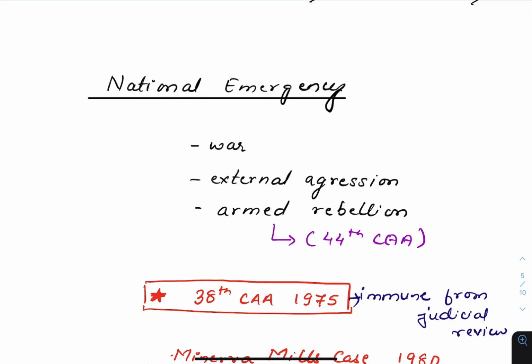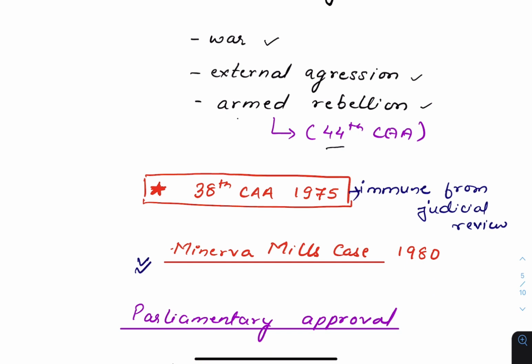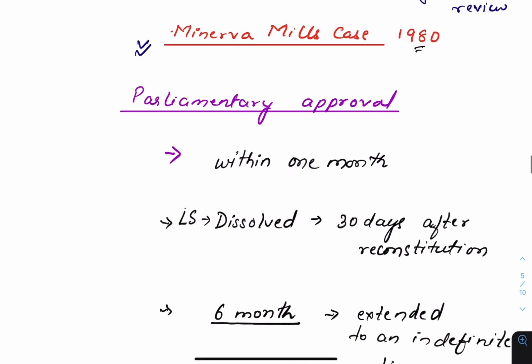There are three grounds on which national emergency can be declared: war, external aggression or armed rebellion. Earlier, the third ground was internal disturbances. The 44th Constitutional Amendment changed it to armed rebellion. The 38th Constitutional Amendment Act 1975 made the declaration of national emergency immune from judicial review, but the 44th Constitutional Amendment removed this part. Also, the Minerva Mills case in 1980 declared that proclamation of national emergency can be challenged in the court.